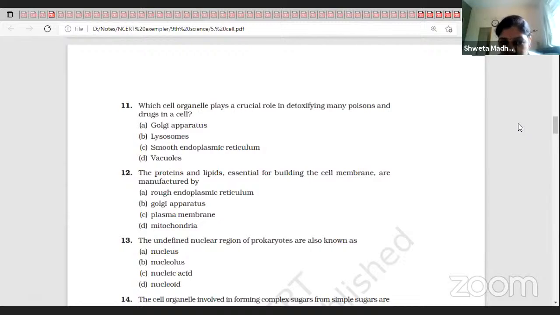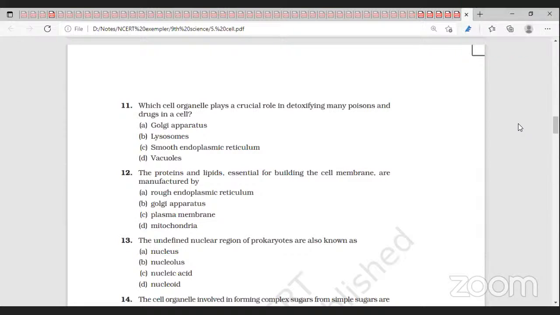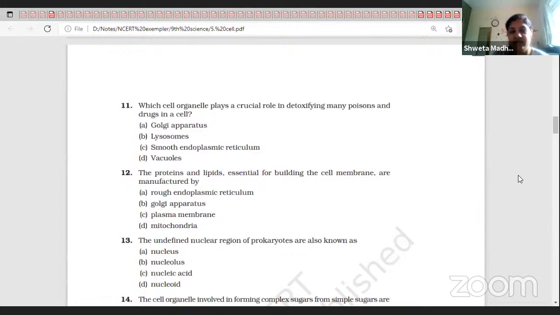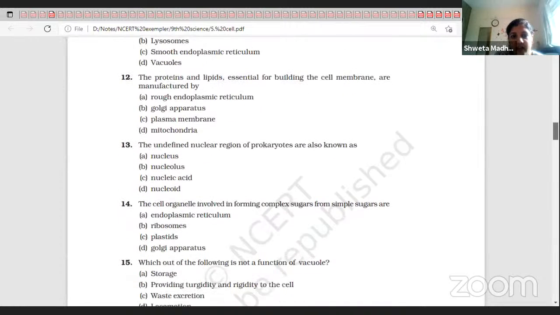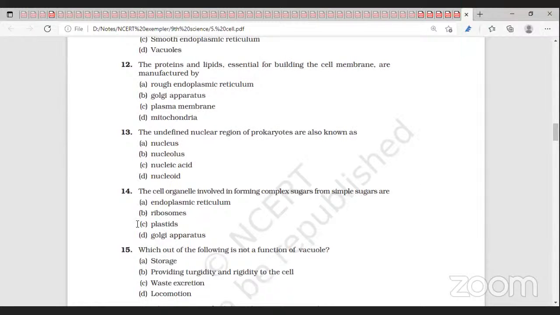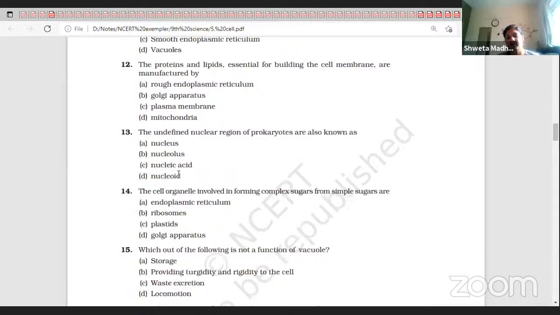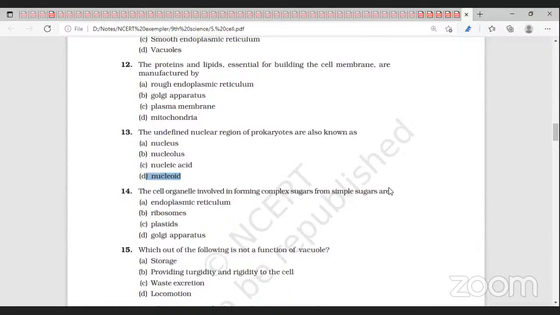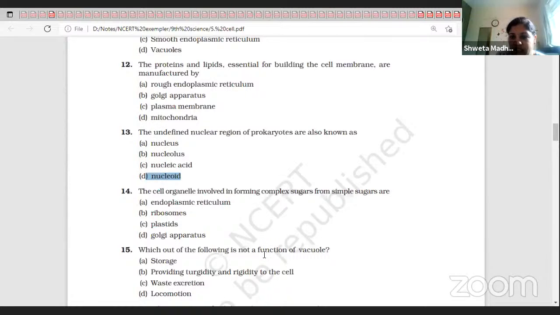RER and SER both. And that process is called membrane biogenesis. Undefined nuclear region of prokaryotes are also known as nucleoid. The cell organelle involved in forming complex sugar from simple sugar is Golgi bodies, Golgi apparatus.